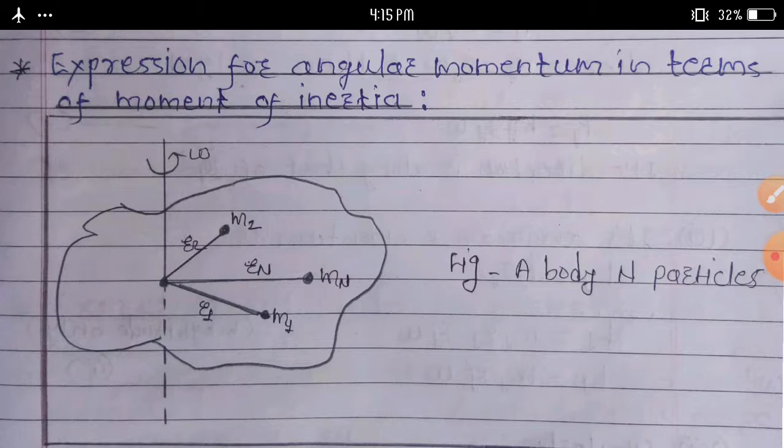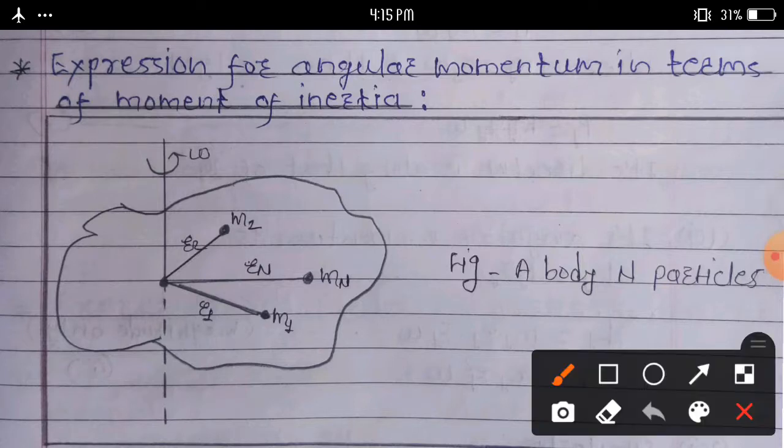See this figure, a body with n particles. Consider a rigid object rotating with a constant angular speed, omega, about an axis perpendicular to the plane of paper.